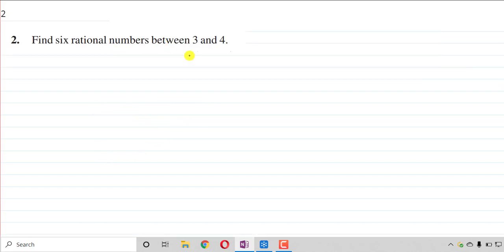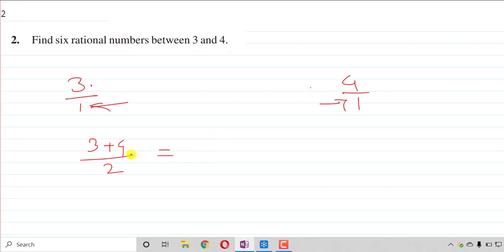Now the second question. Find 6 rational numbers between 3 and 4. It is a very simple question. To find rational numbers between two numbers, I will write here 3 and 4. First we are going to see the method of finding the middle term. How to find the middle term of 3 and 4? Just add these two numbers and divide by 2. What you will get? 3 plus 4, 7 upon 2. It will be 3.5. So the middle term between these two numbers is 3.5.